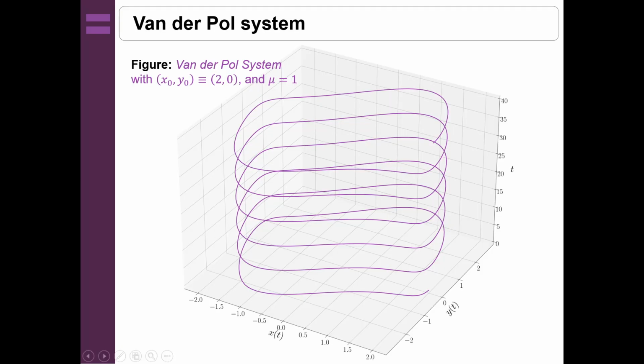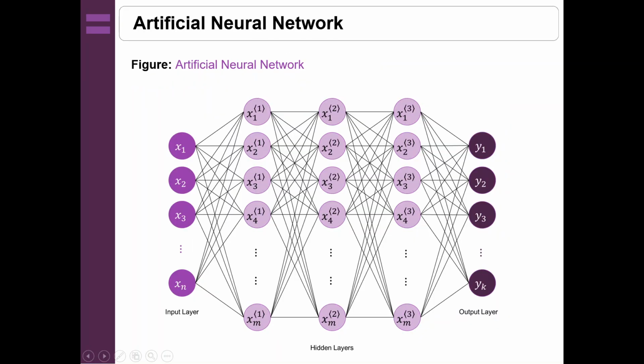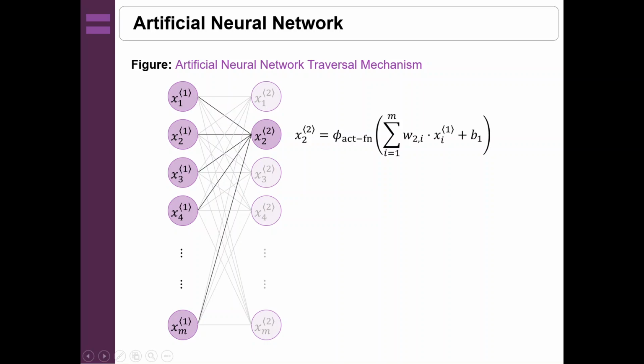I have also added a few supplementary slides. This is the 3D plot of the Van der Pol system with the same initial conditions. Then this is a general architecture of an artificial neural network consisting of an input layer, hidden layers, and an output layer. And this is the artificial neural network traversal mechanism, wherein there are some weights and biases attached to it. Also, there is some activation function.